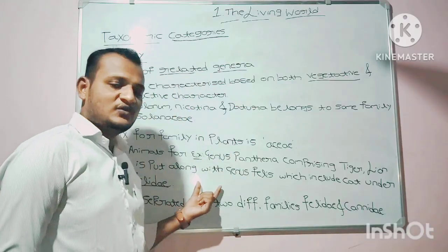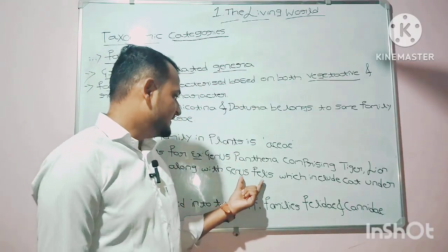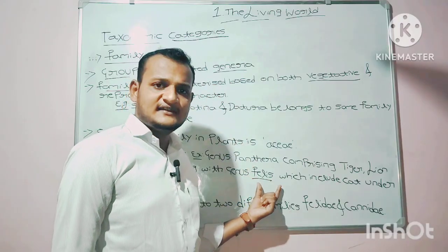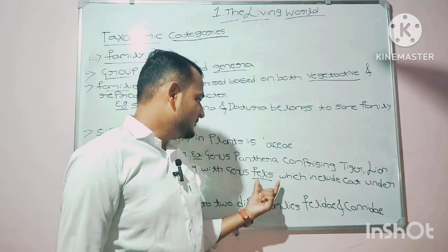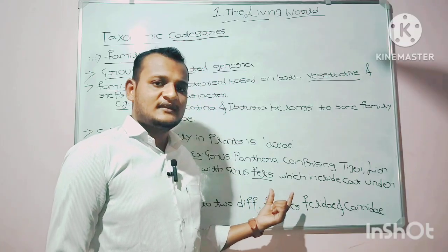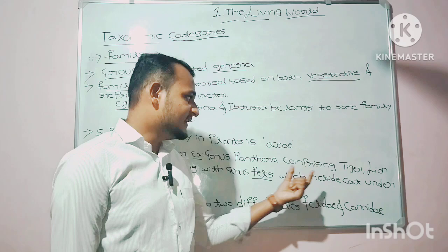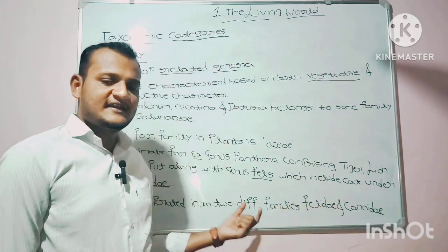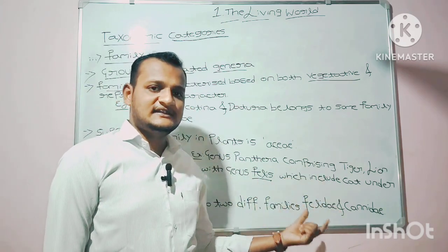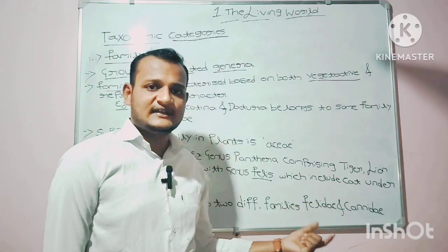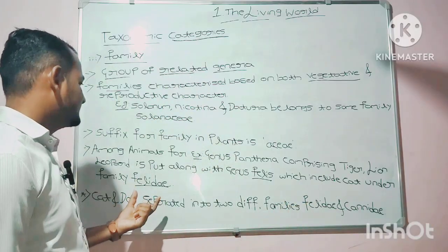It is put along with the genus Felis, which includes cats, under the family Felidae.